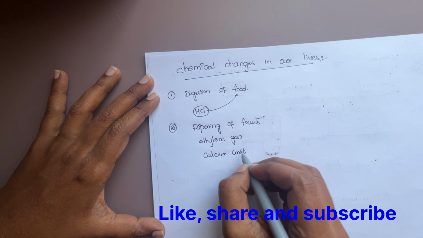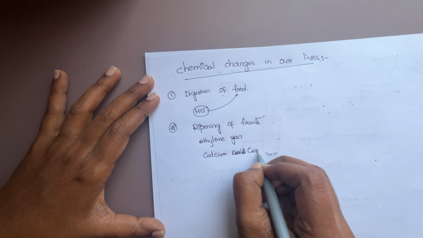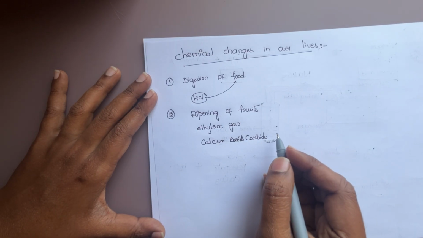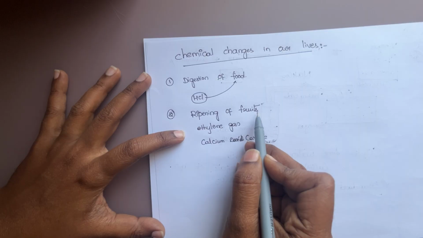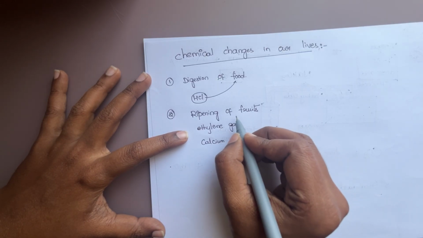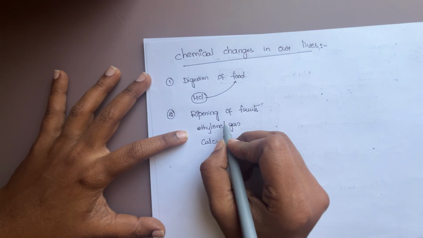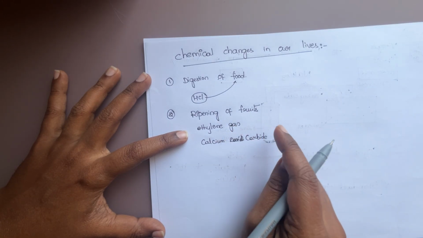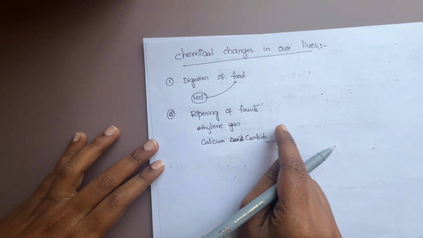These are useful for ripening of fruits. Unripened fruit has one taste and ripened fruit has another taste. So there is a change in the taste, which means there is a change in the chemical.